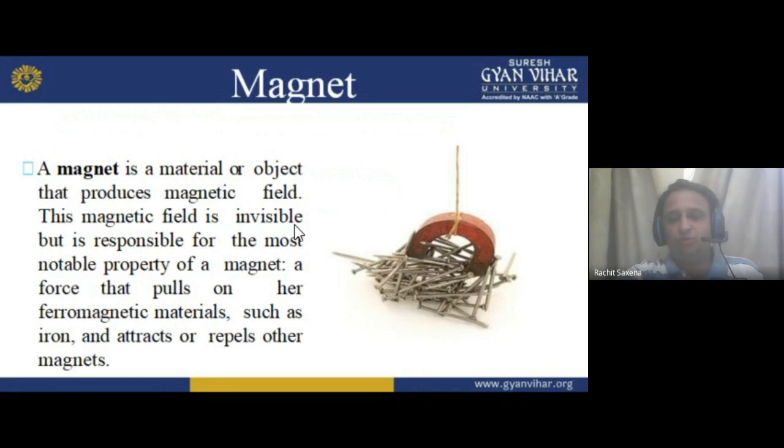What I want to show you here is that the attraction is there, but it is invisible. Invisible means we can feel the attraction, but we are not able to see any flux lines here. Similar to current in an electrical field: in an electrical field, current we can't feel it in my suggestion, because it gives you a shock. So in my view, we can see it with the help of what?